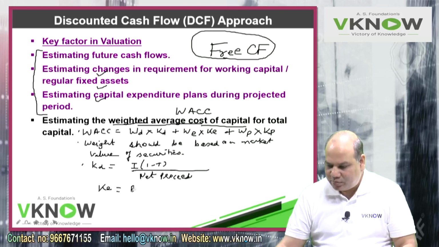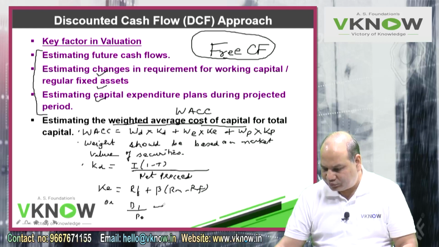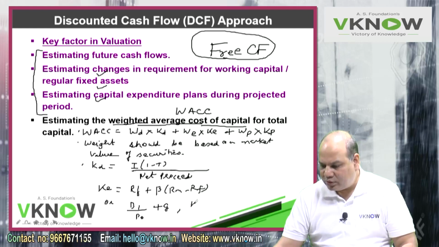It can be based on the CAPM model, RF plus beta into (RM minus RF), or sometimes it is based on D1 upon P0 plus g, or sometimes it is based on EPS upon MPS, or the 1 by PE ratio.